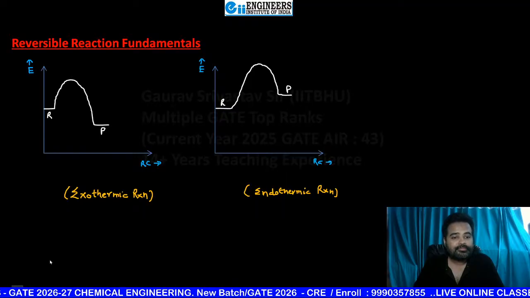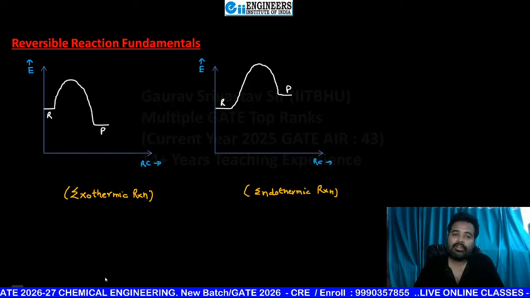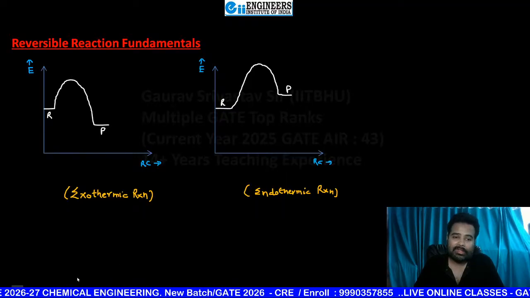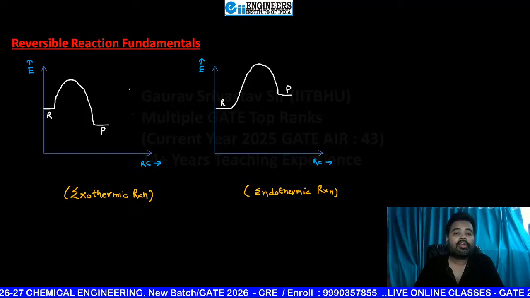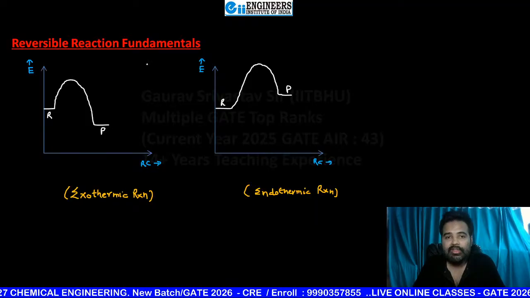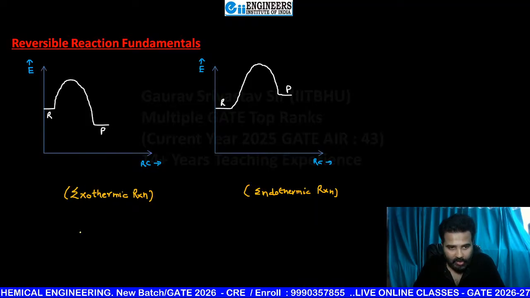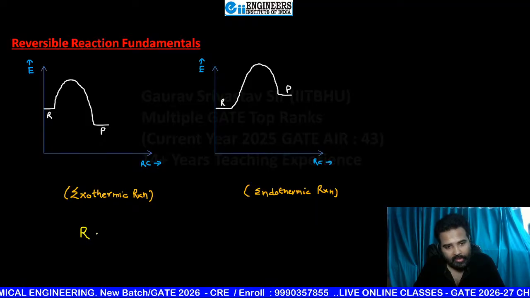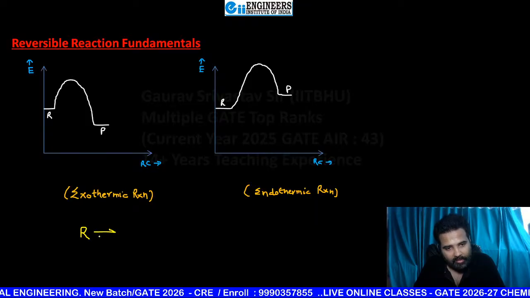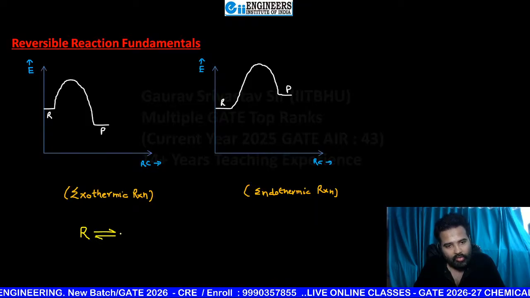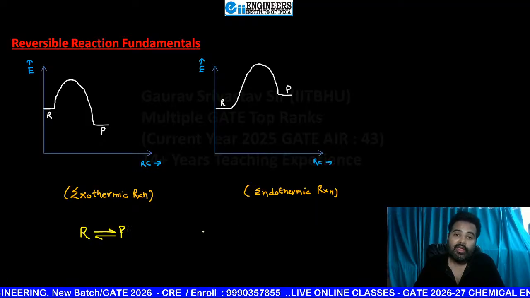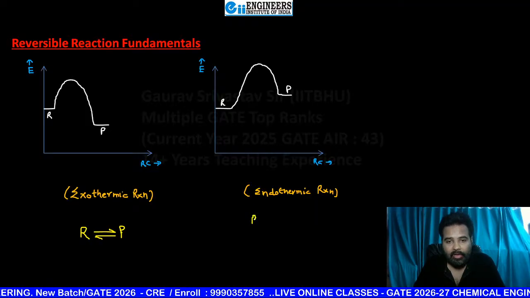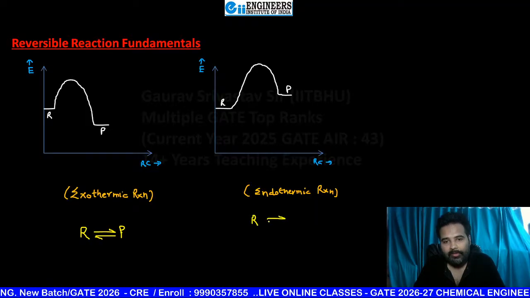Now, just as I told you, the reaction is a reversible one. So the reaction that you are going to write here: R can be converted into P, and P can also be converted into R. Both possibilities are there.